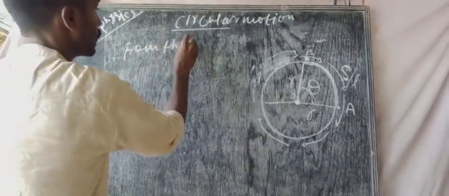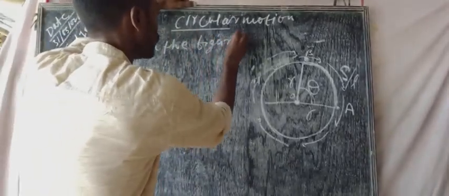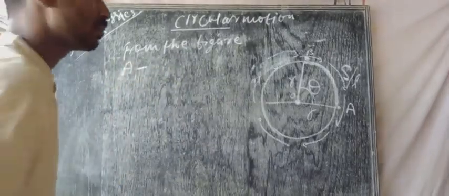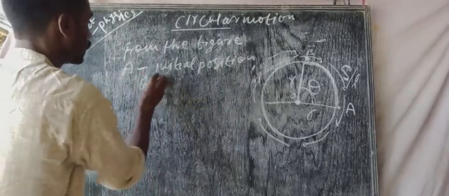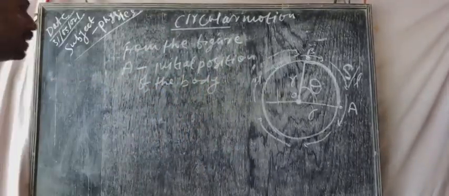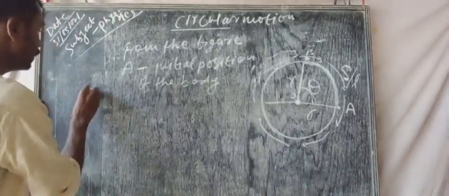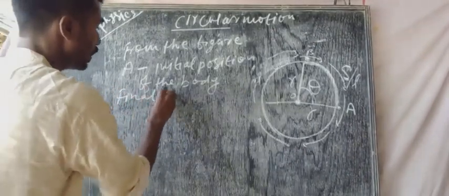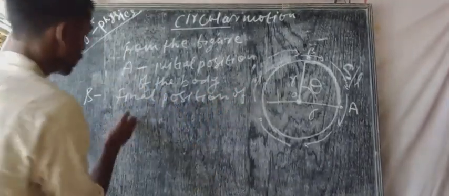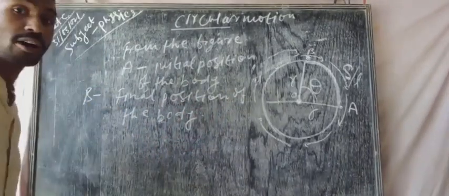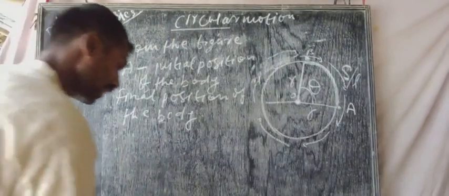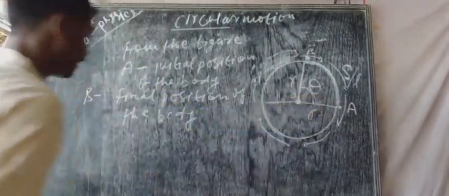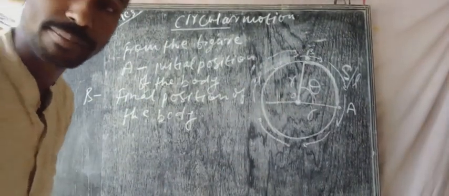So from the figure, A is the initial position of the body and B is the final position of the body in a circular path. And theta is the angular displacement.